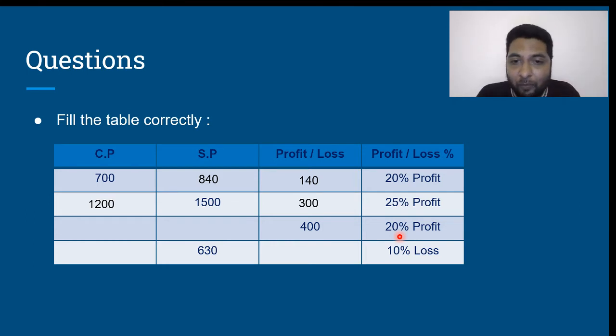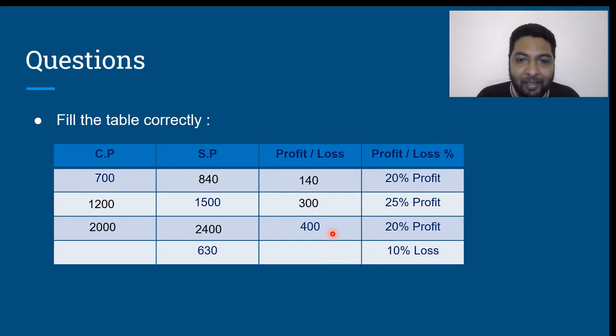entire cost price will be what? 20% how many times makes it 100%? 20% 5 times. So, the cost price will be whatever the profit is, multiply that with 5. 400 into 5. Therefore, the cost price would be 2000 rupees. When the cost price is 2000 rupees and the profit is 400 rupees, then the selling price over here will be 2400 rupees. Is that clear?